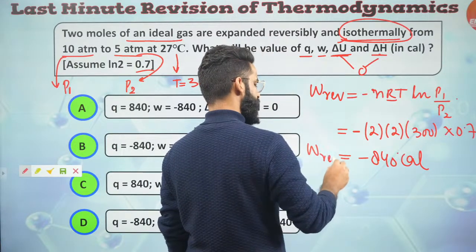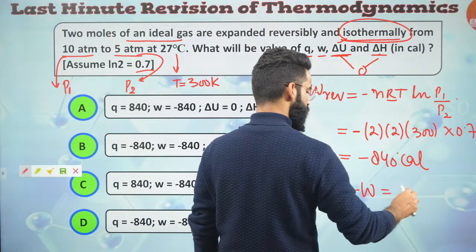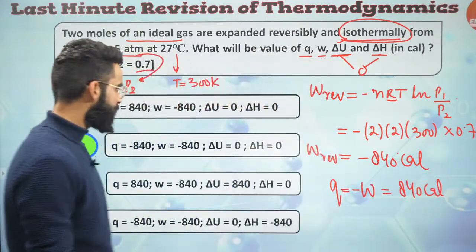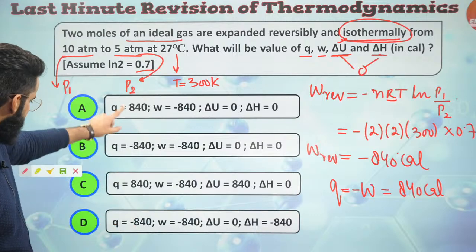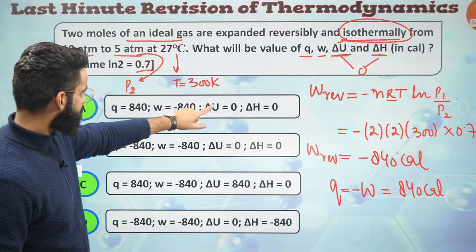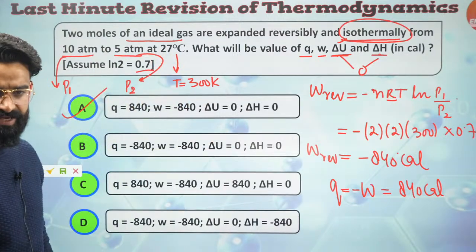If you got the value of W, then Q we know is equal to minus W in case of an isothermal process. So Q is going to be 840 calories right here. Now we will check the options. Q is supposed to be positive. Where is Q positive? Q is positive, W is negative, delta U is 0, delta H is 0. Yes, option A is the one which is going to be correct among all.